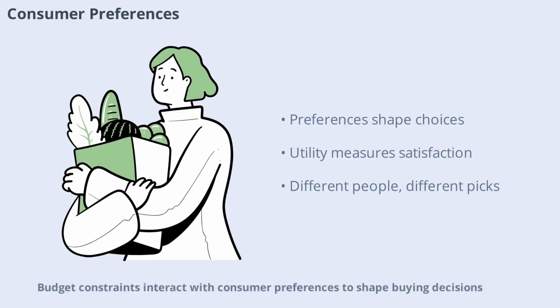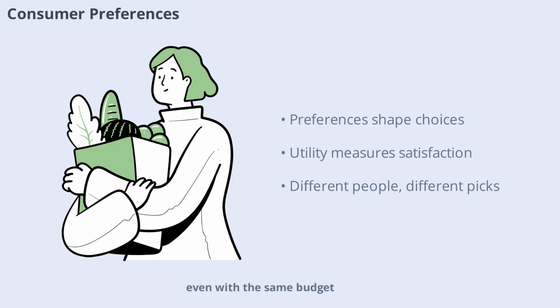Budget constraints interact with consumer preferences to shape buying decisions. Preferences reflect what consumers like or value more. Even within a budget, people make different choices based on their tastes. Some might prioritize healthy food while others prefer entertainment or fashion. Economists use the concept of utility to measure satisfaction, helping explain why people choose one combination of goods over another, even with the same budget.